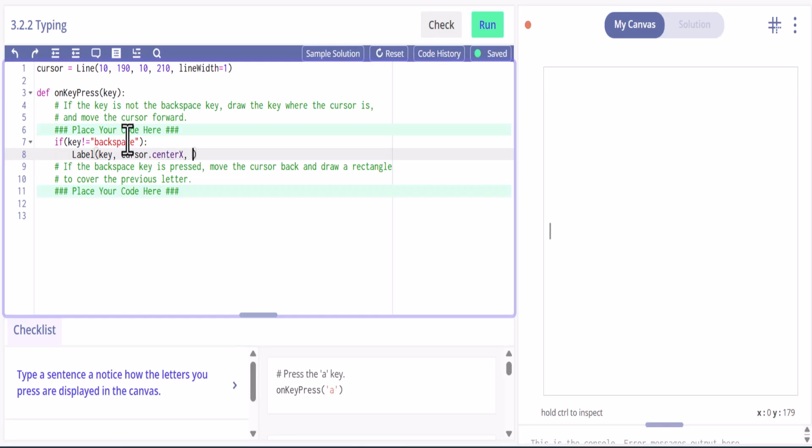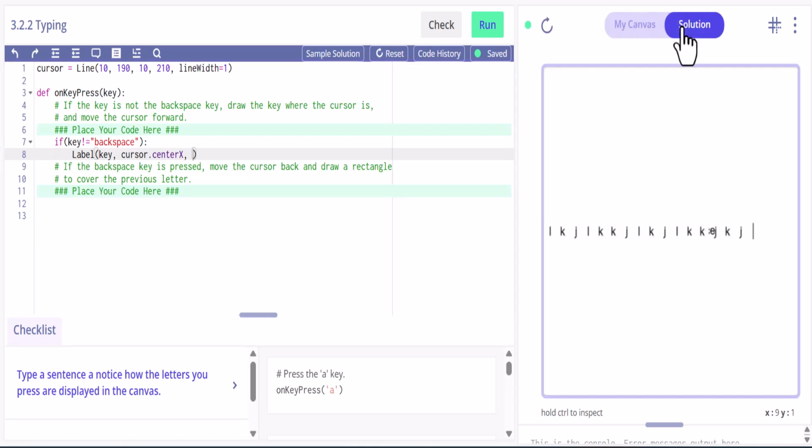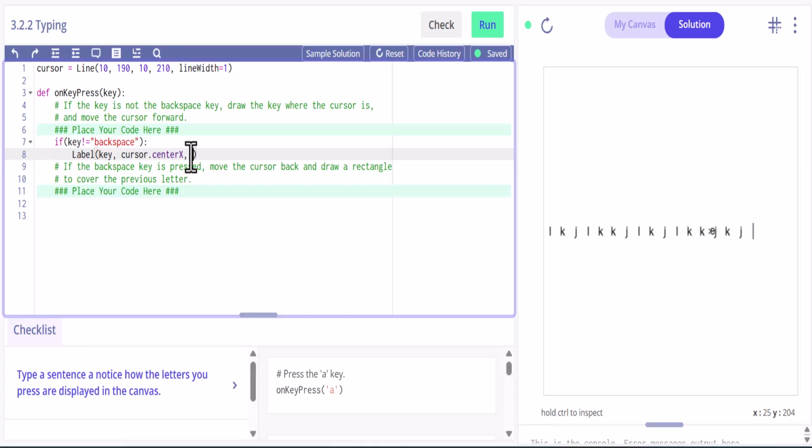center X. And then if you notice back here, it's solution. If I hold down Control, I can see how all these keys are along 200 here. So that's 200, and we can see that the size is 15. Okay, so we got that part. So we'll do 200, and the size is 15.